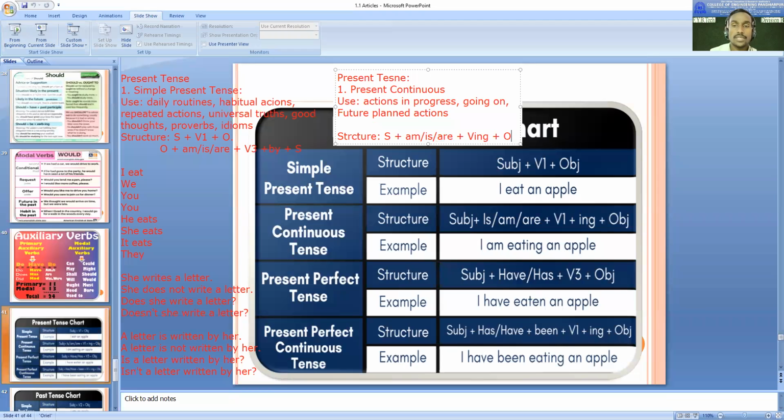So let's talk about examples. Can you give me one example here? They are playing football. Yes, they are playing football. And here also, try to understand, that is also possible.